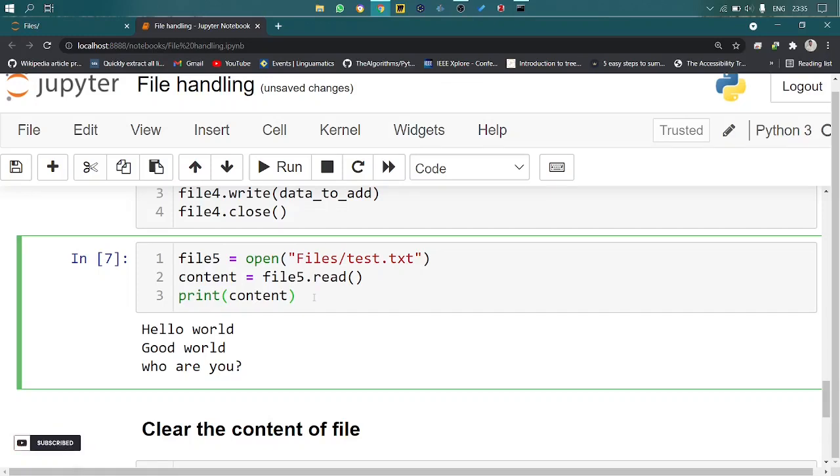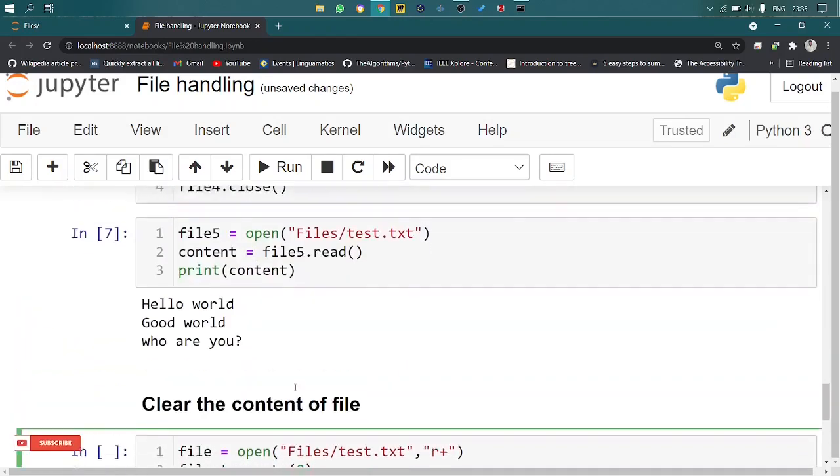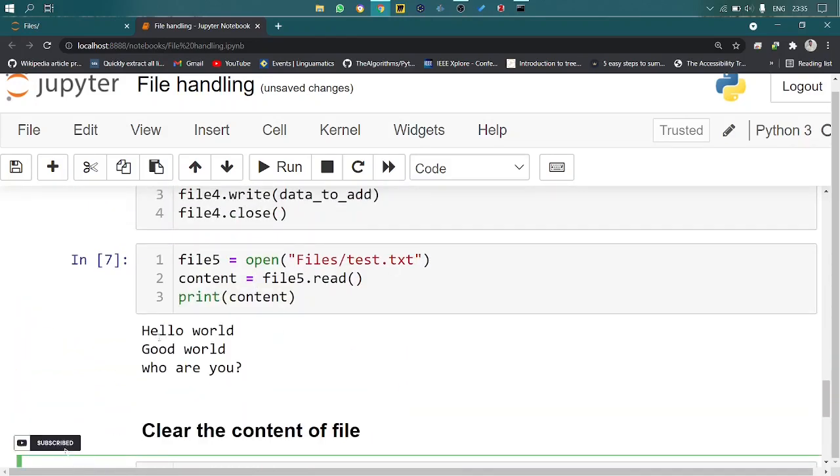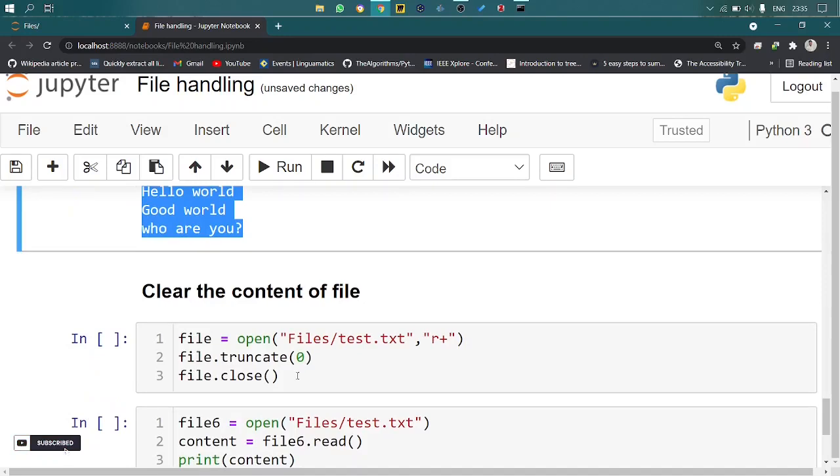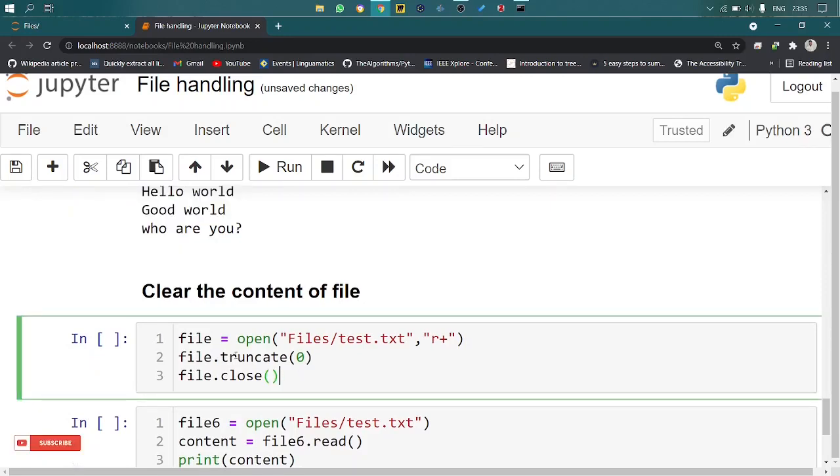The next one is how to clear the content of a file. For example, here I have a test.txt with three lines: hello world, good world, who are you. I have to clear the content, so I can use the truncate method. Truncate with 0 within the parentheses will delete the content of the file. For that, we have to open the file in the mode R plus so that the content can be cleared.